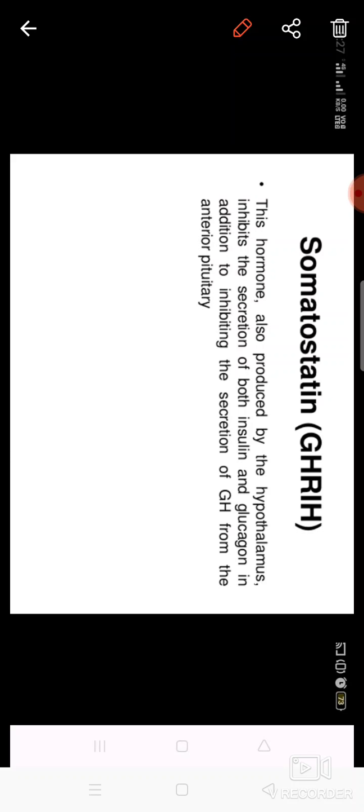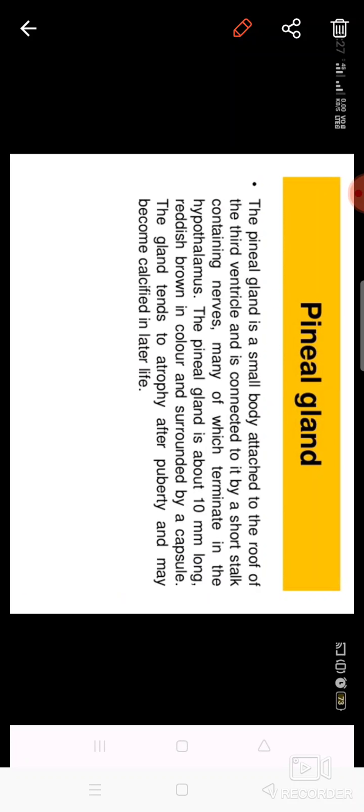Somatostatin is a hormone which is released and produced by the hypothalamus part of the brain, and its function is to stop the secretion of insulin and glucagon. It also stops the secretion of growth hormone, which is released by the pituitary gland. This hormone is secreted when there is no requirement of sugar balance. At that time somatostatin is released to stop the production of insulin and glucagon.